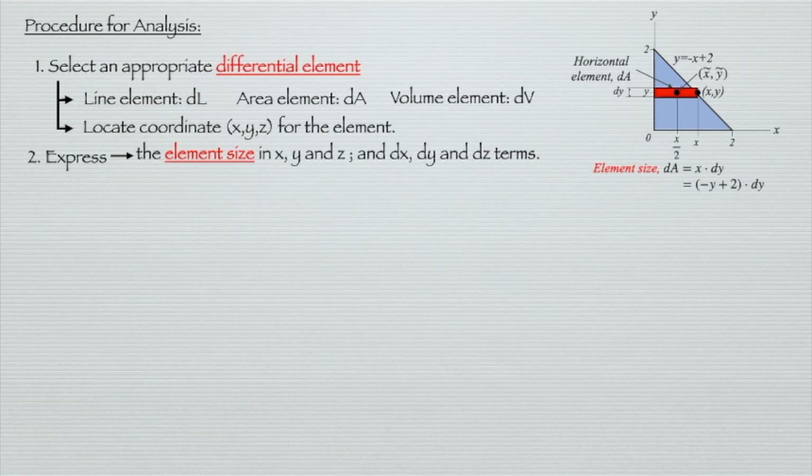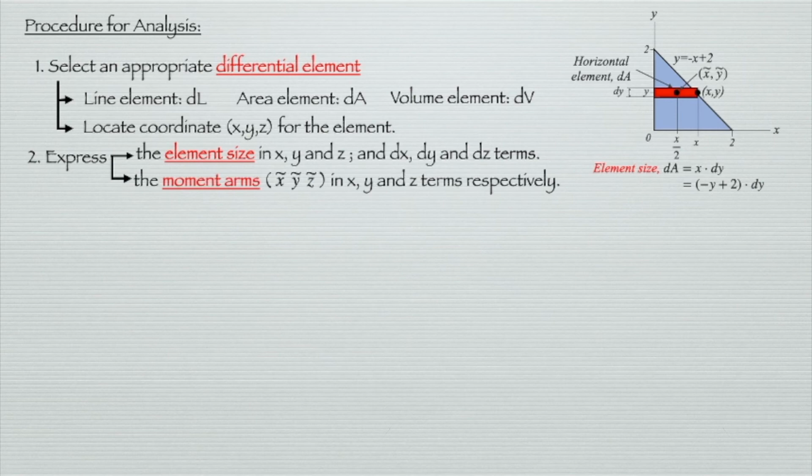So here we have the element of dy. We need to make sure that in this equation, if the element is dy, the equation must be in terms of y. So we replace the x with the bracket minus y plus 2 dot dy. So we have the element of dy with the formula in terms of y.